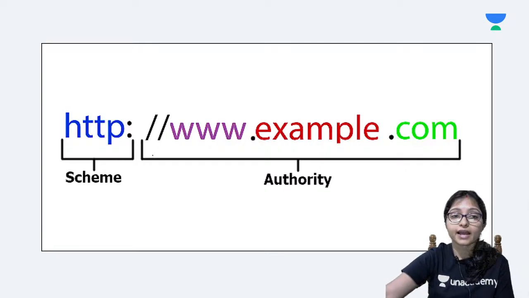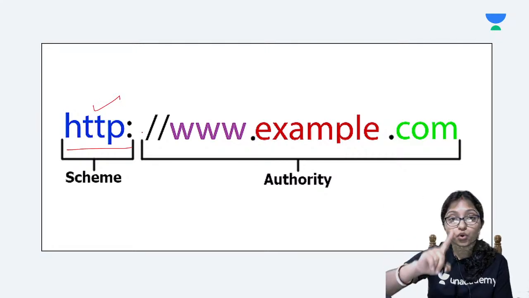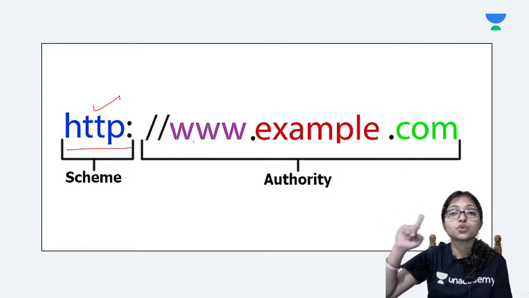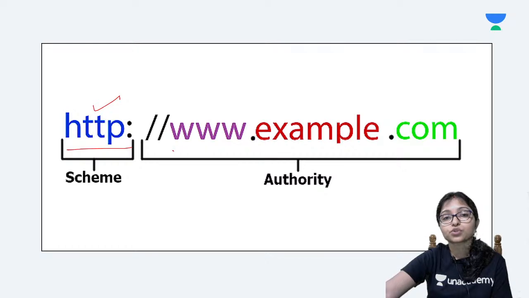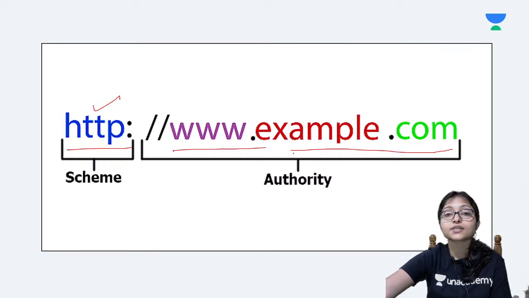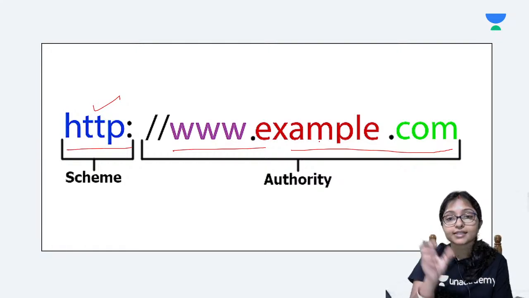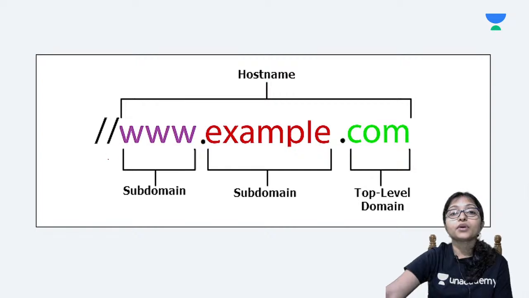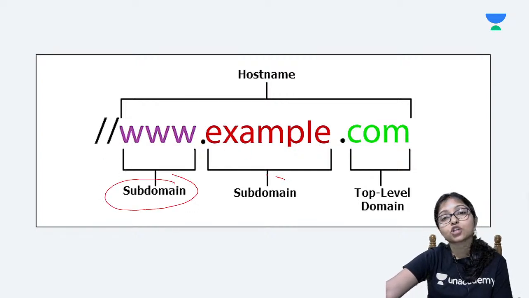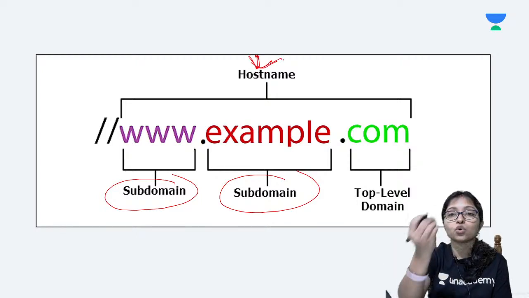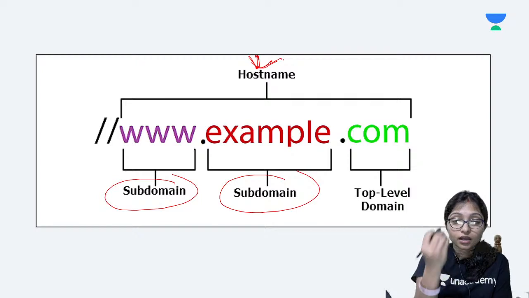See how it is going on: when you are writing anything, HTTP is the scheme, that is the protocol, the HTTP protocol through which you are trying to contact example.com. So this is the name, this is the authority, meaning which company the website is under; example.com is the company. Now here it is the subdomain, and this is also a subdomain, meaning it is called the host name. What is the host name? Example, Google, Unacademy, these are the domain, these are the subdomain or the host name.